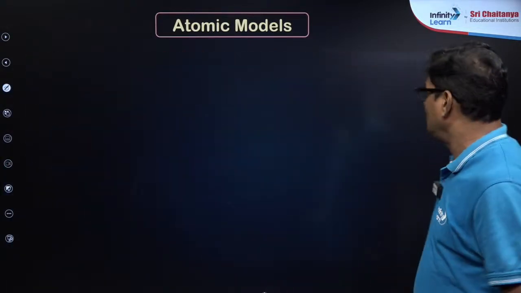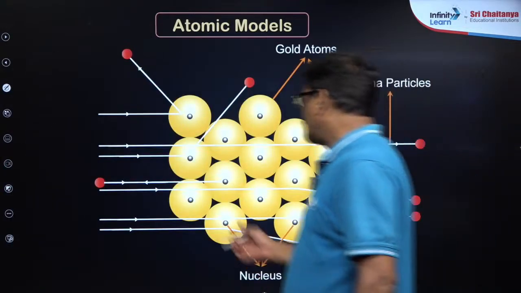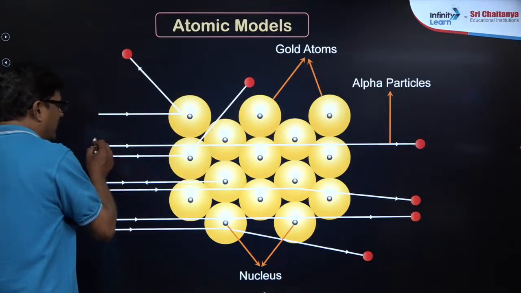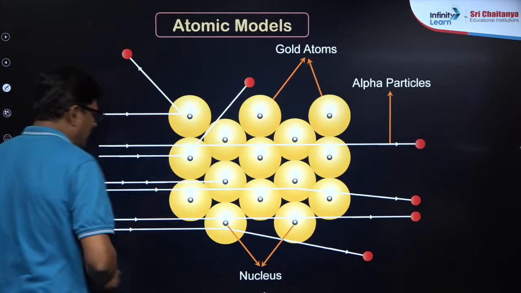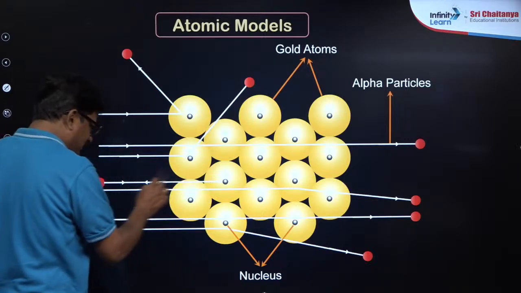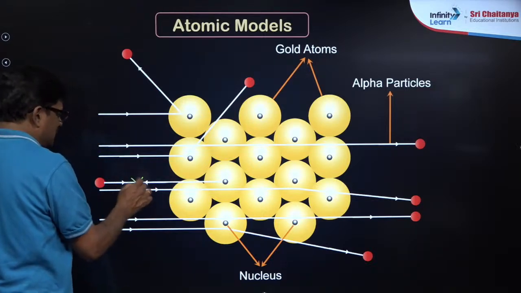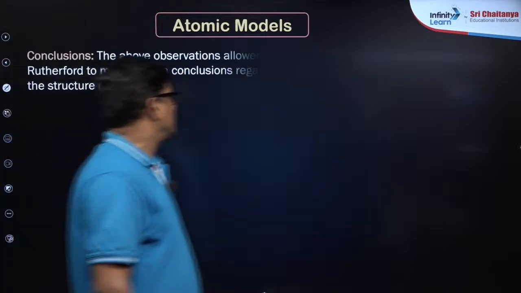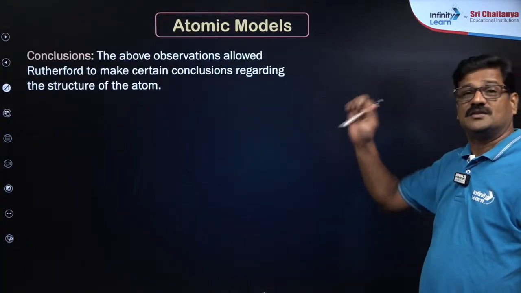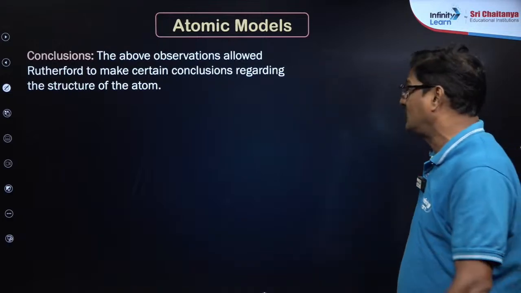So you see this image here, most of the alpha particles are penetrated, a few alpha particles are deflected, and you can see 1 in 20,000 alpha particle is hitting straight back. Understood? So these are the conclusions. The conclusions he made are based on these three important things.